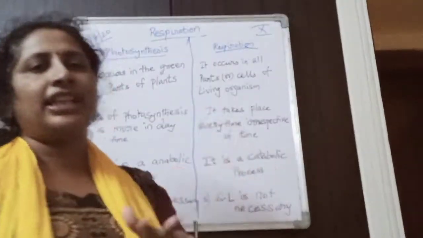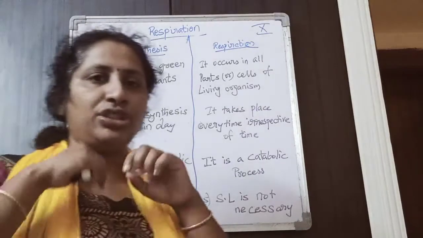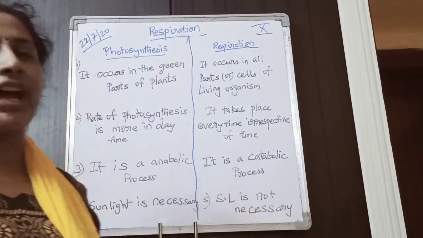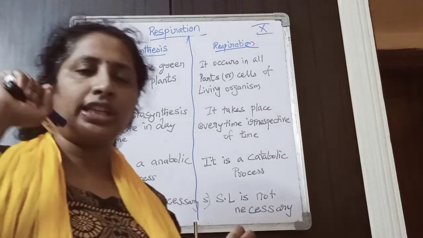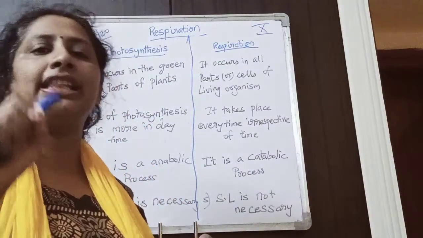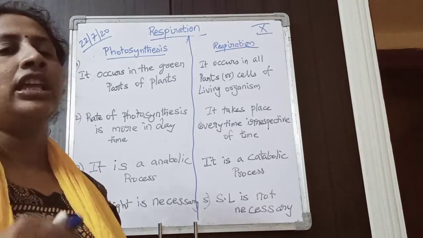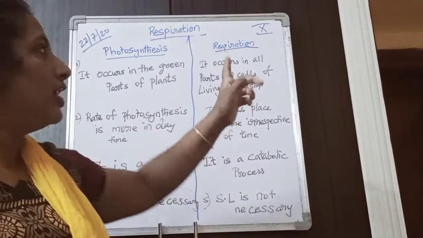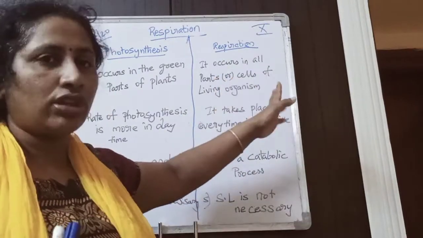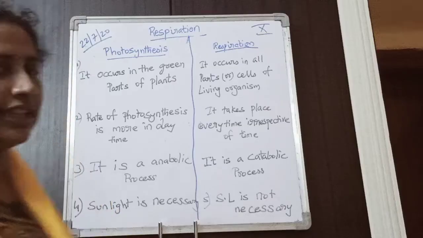Now respiration is not like that. It should occur in all the parts, that is all the cells of the body. If it is not occurring in even a single cell, the cell would die. So in all the cells definitely the respiration should occur. It occurs in all parts or all the cells of the living organism.